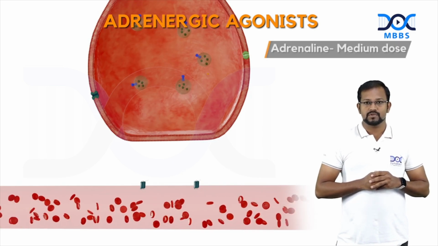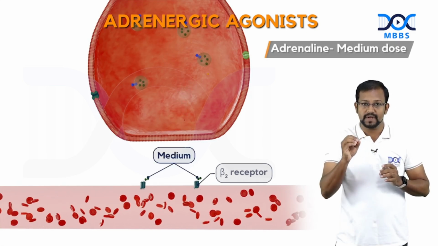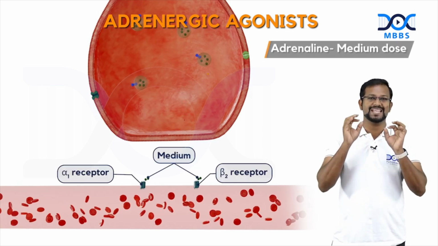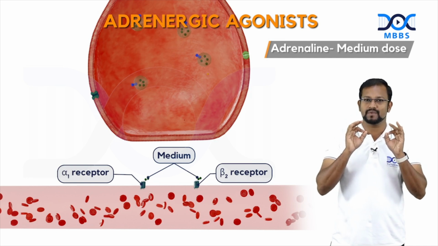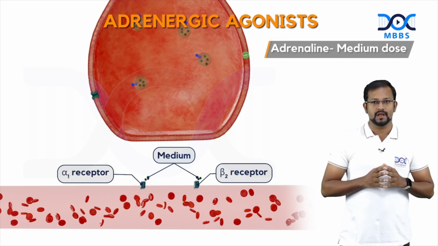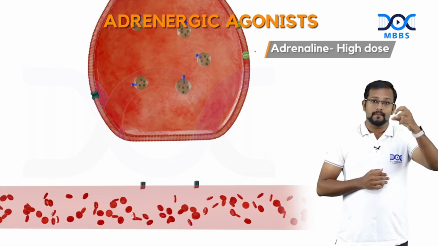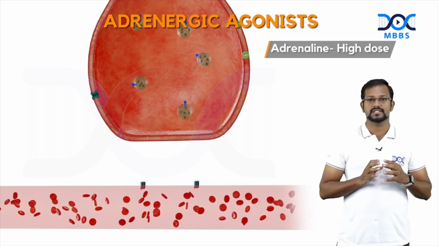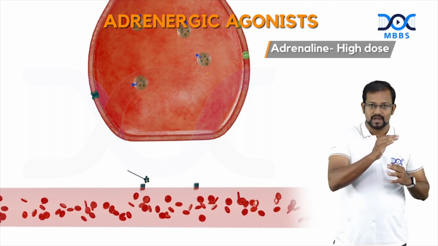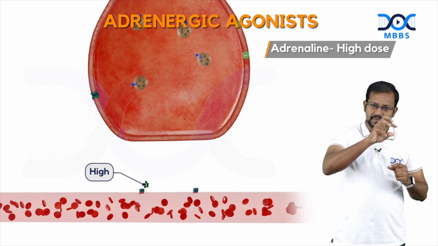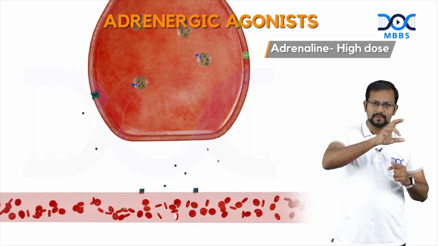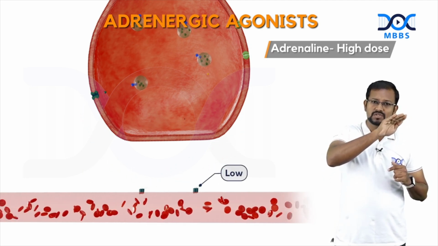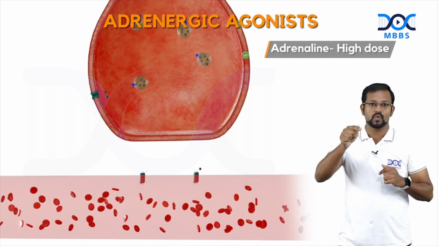What will happen at medium doses? It will bind both with beta-2 and also alpha-1 in an equivalent amount. Equal binding with alpha-1 and beta-2 tends to occur. What will happen at high doses? More will bind with alpha-1 followed by beta-2. First, it will bind with alpha-1, and after some period of time, the norepinephrine will be reuptaken, some will be broken down, and after that, the dose decreases and it will be more selective towards beta-2, guys.